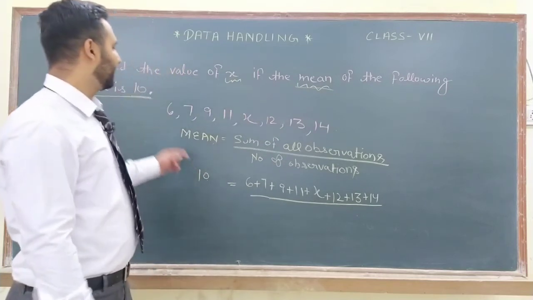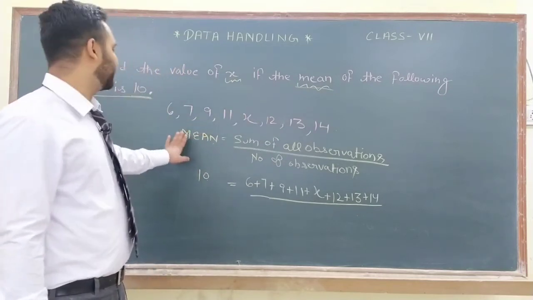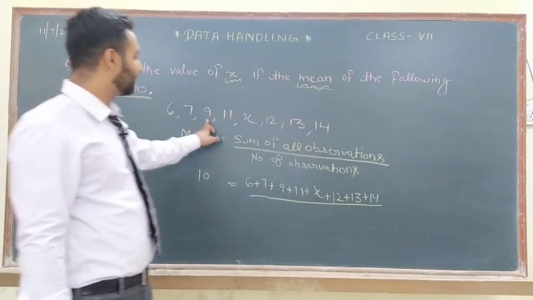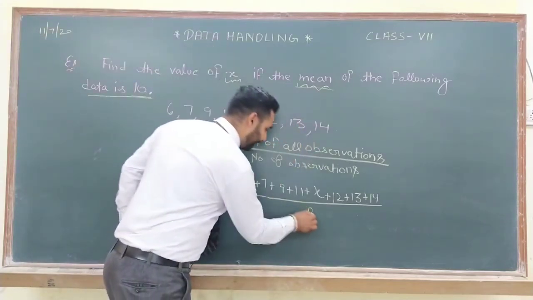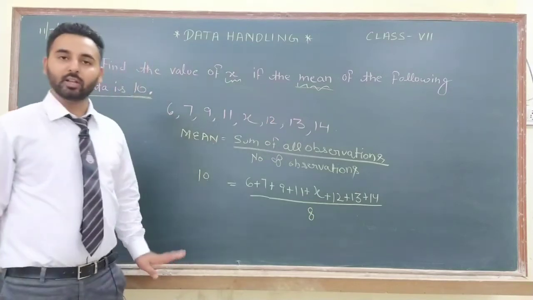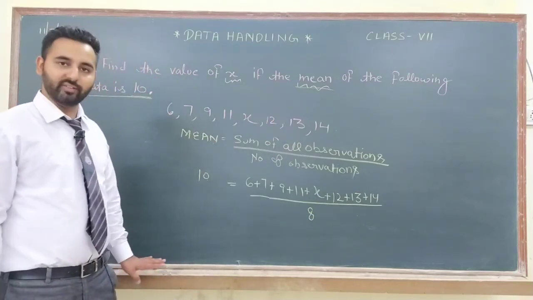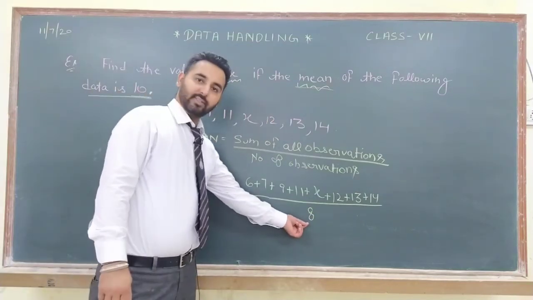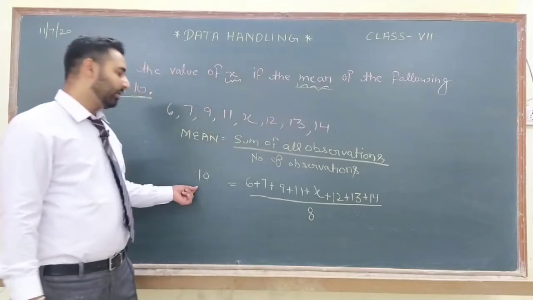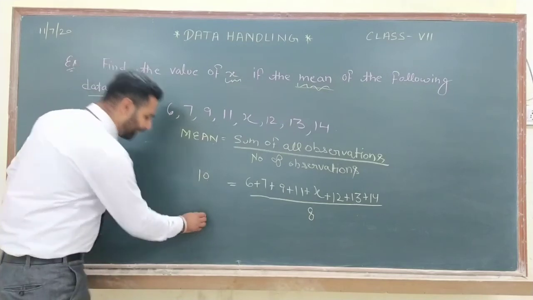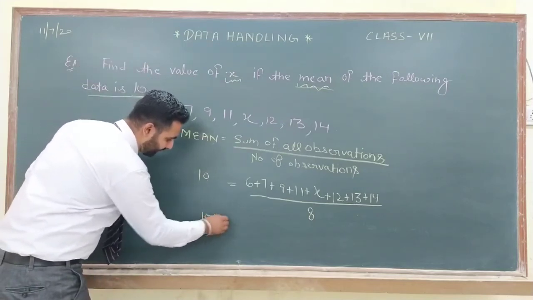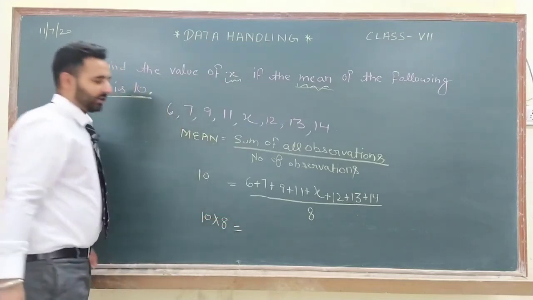Upon, we will put the number of observations. How many observations are we having? 1, 2, 3, 4, 5, 6, 7, 8. So divided by 8. Now 8 is in division on this side, so when it comes to this side, it will come in multiplication. So it will become 10 multiplied by 8.